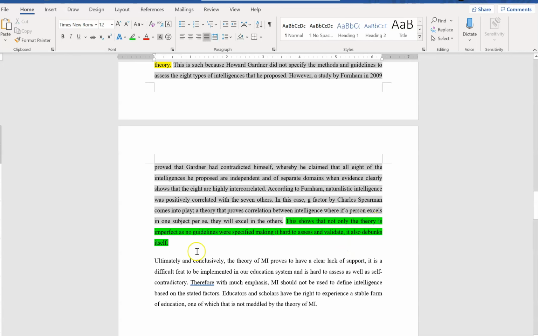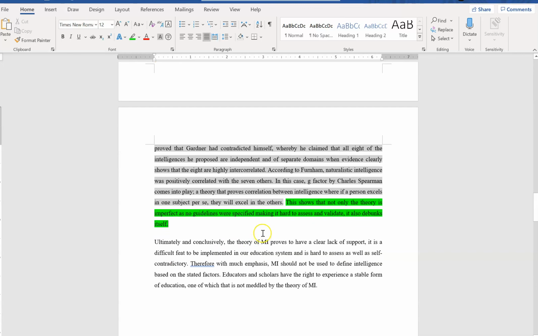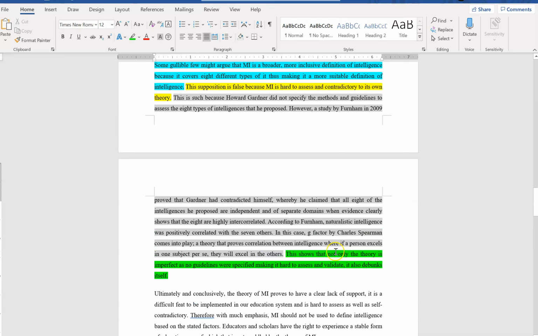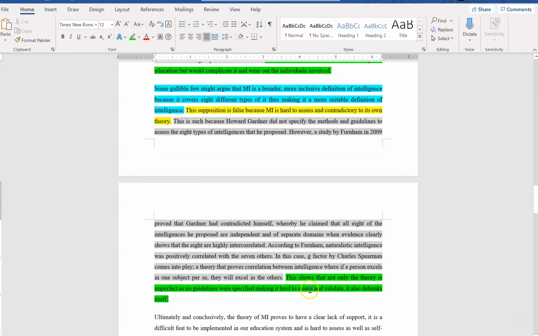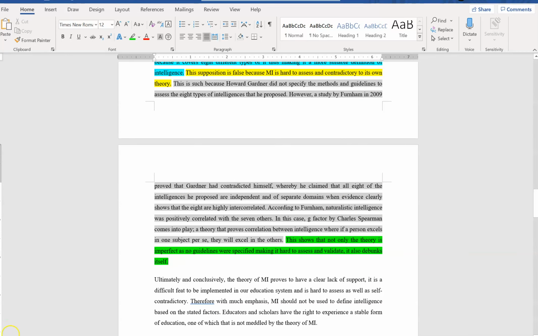This shows that not only the theory is imperfect as no guidelines were specified, making it hard to assess and validate, it also debunks itself. Can you see this one here? It supports your third main idea and not the opponent's main idea. Many students cannot do this counter refutation paragraph. They will get confused, because they think that this paragraph is about the opponent's view, but it's actually not. You still have to support and argue from your point of view, your stand, which is your main idea, that you do not support MI.